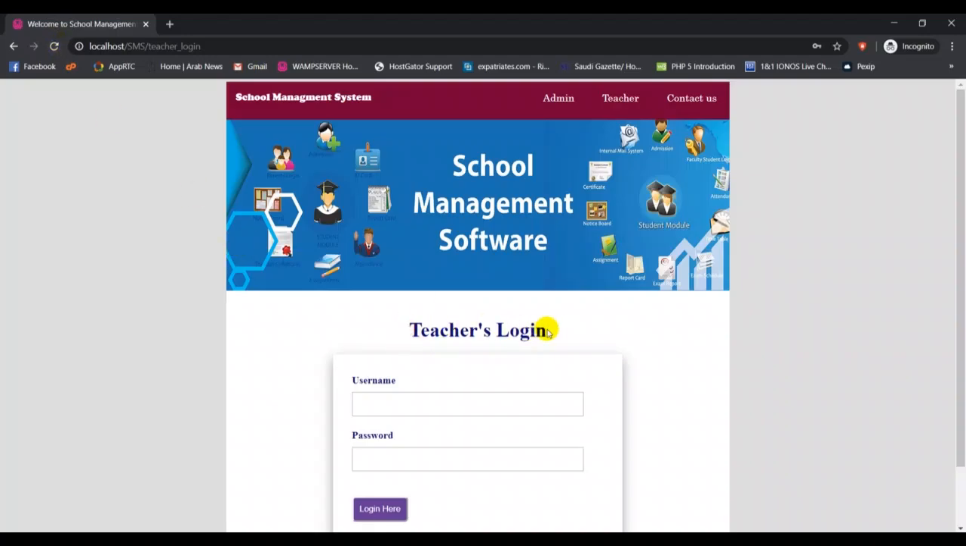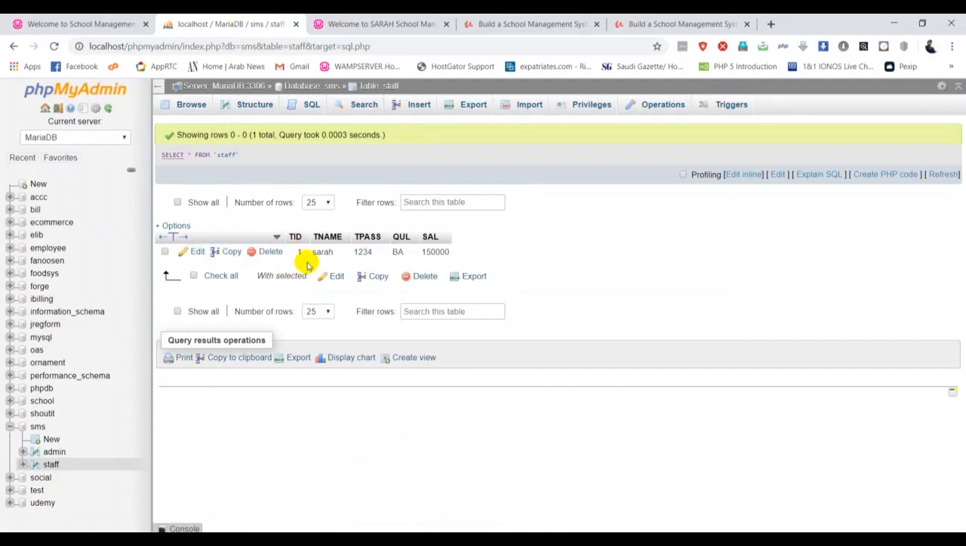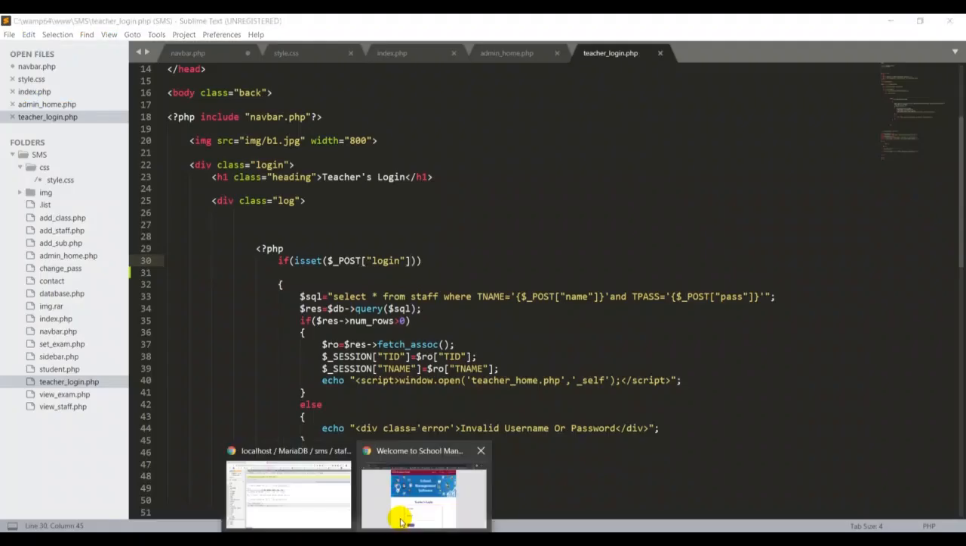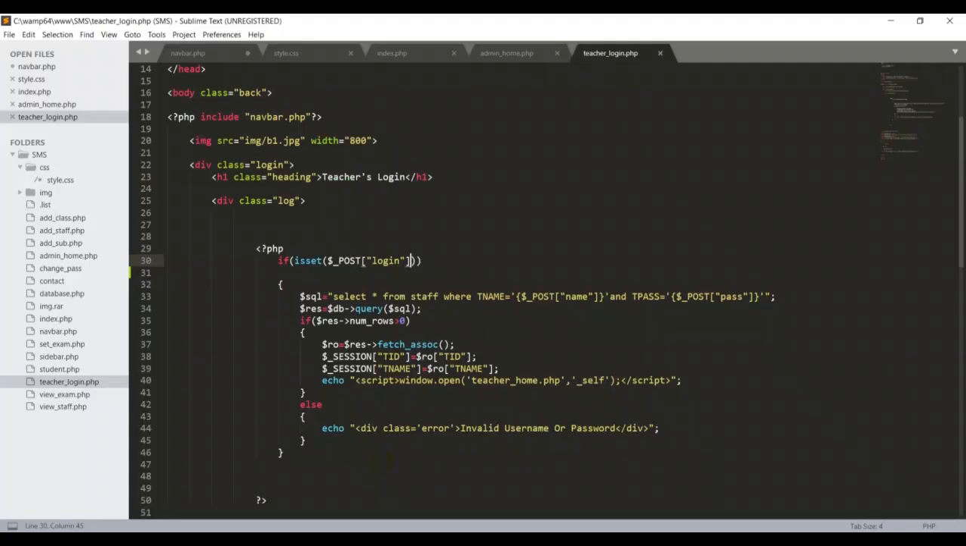Now we got the title for the teacher's login. Now we have to give the teacher's username and password. As you know, we have already created one record in our database, in the table called staff. We put the username for the teacher as Sarah, and the password 1234. Using this username and password, we have to log in to our page. So I'm putting Sarah, then 1234. If the username and password are right, according to the query we have written, everything should be okay, and we should be redirected to the teacher_home page. Let me see how it's working.